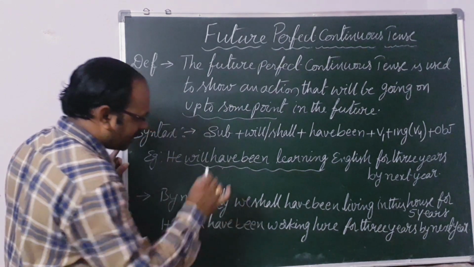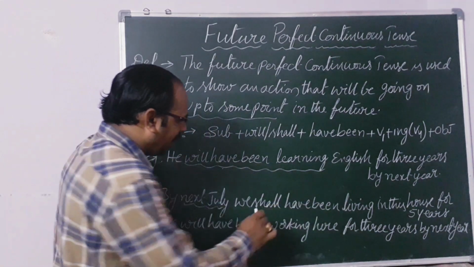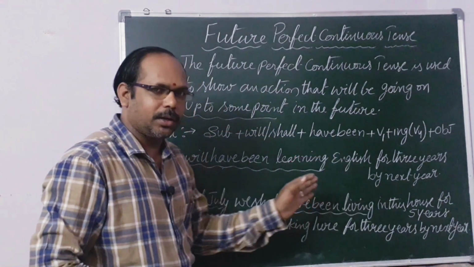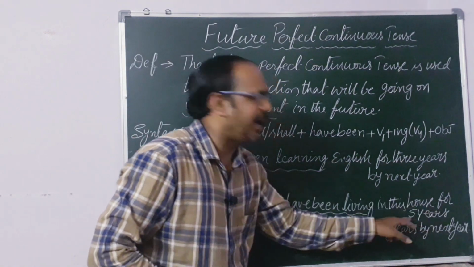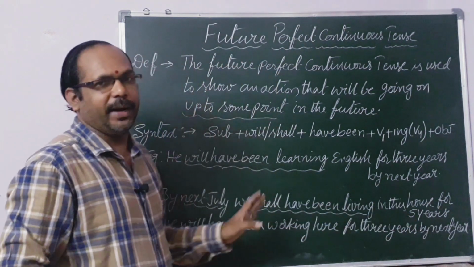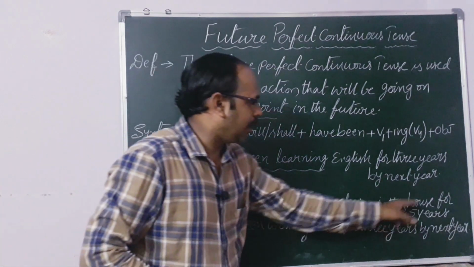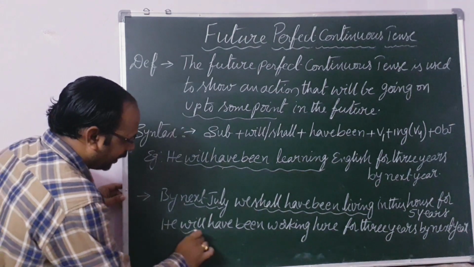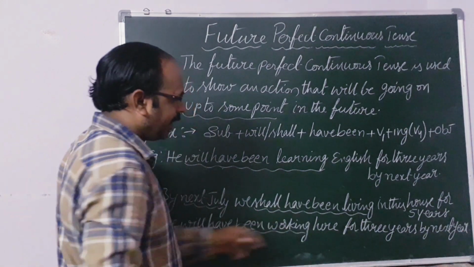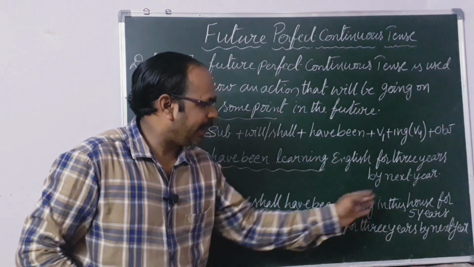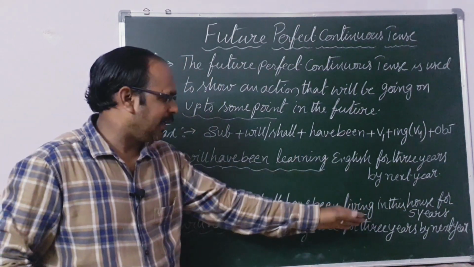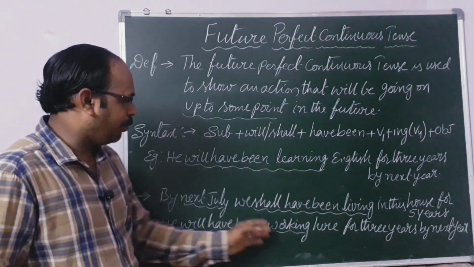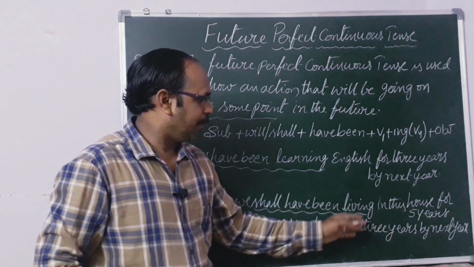And by next July, not this July, next July, we shall have been living in this house for 5 years. The action is going to be finished, not now. The duration of time is 5 years. And he will have been working here for 3 years by next year, not now, by next year. So the action is going to be finished. What is that? He will have been working here for 3 years by next year.